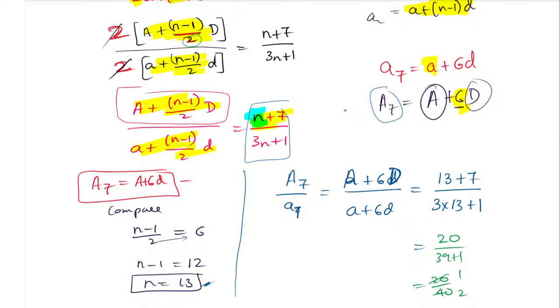And now it is equal to n plus 7. That is on the right hand side, what ratio they have given, that we have to write as it is. That is not the change. But actually what we are finding, we are finding the seventh term. Seventh term we are finding, therefore the seventh term is nothing but a plus 6d.